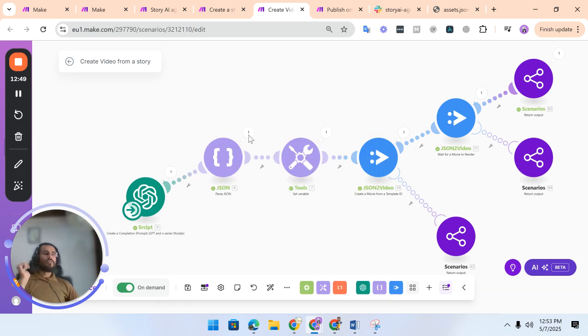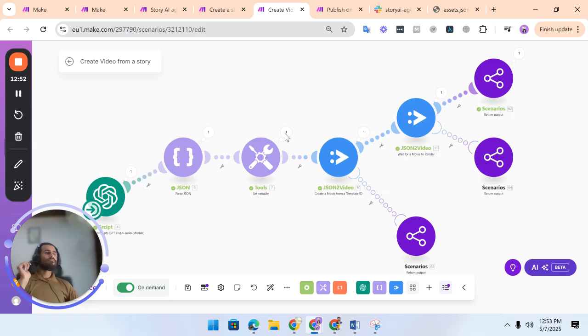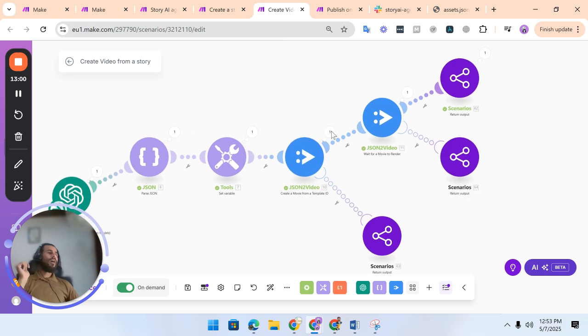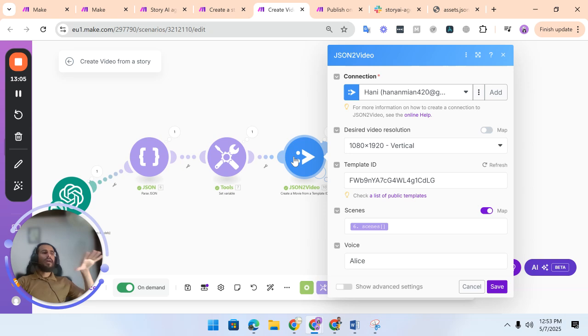And then I'm parsing a JSON. I just want to make sure that the JSON is fine. This is just a random variable, and this is to create a movie. In this particular template, I can share that template as well. We have created a template on JSON to video. It is publicly available. You can click on list of templates and you can see that as well. In the scenes, I have passed the array of the scenes. This is from that, and the voice is Alice.